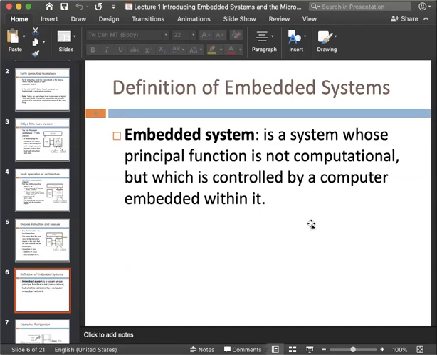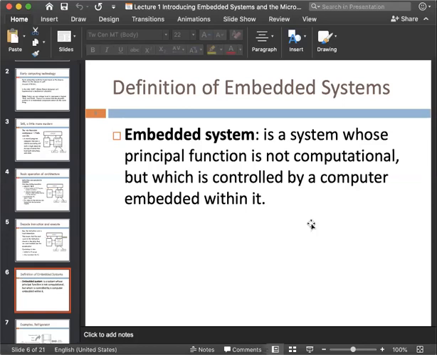Its functions are not computational, like a computer doing input and output, but it is controlled by a computer, and the controlling system and all the information are embedded within it.